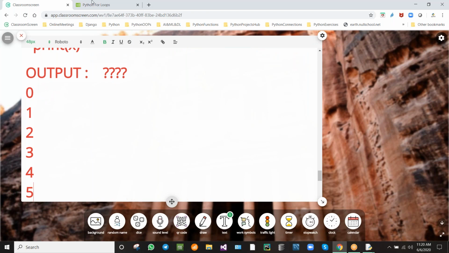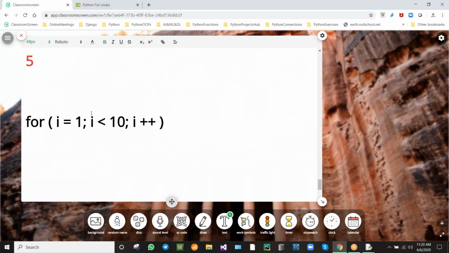For loop output is displayed vertically, keep it in mind. While loop also displays vertically. So this is the output.